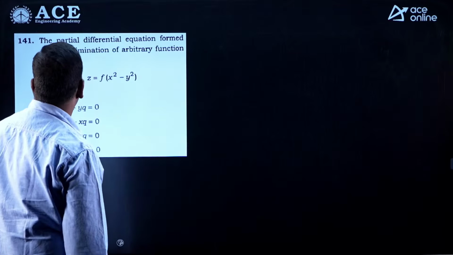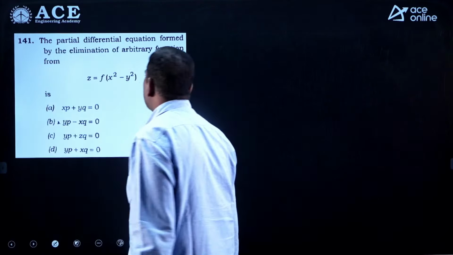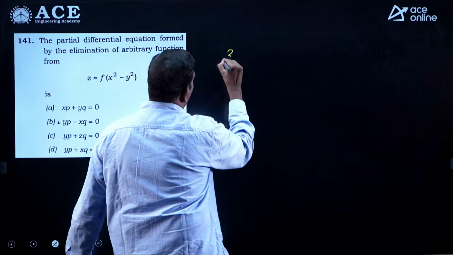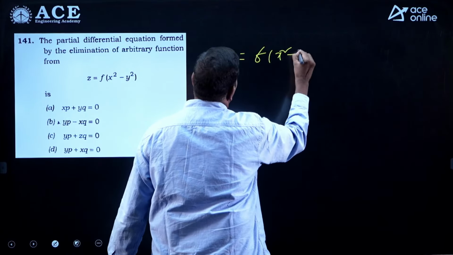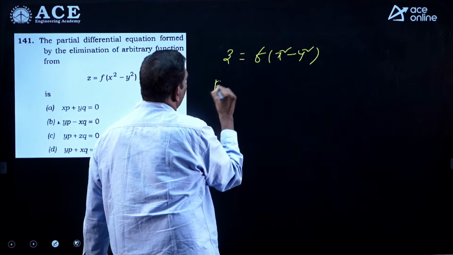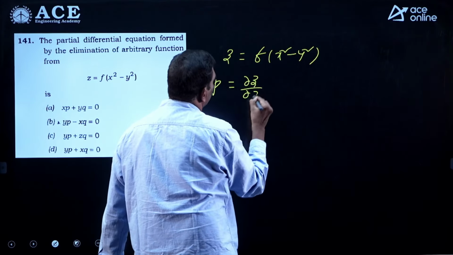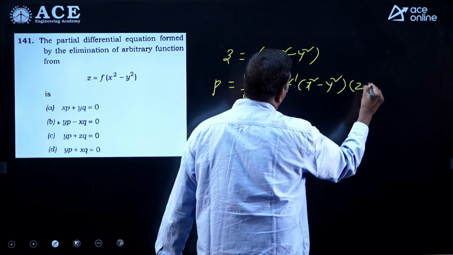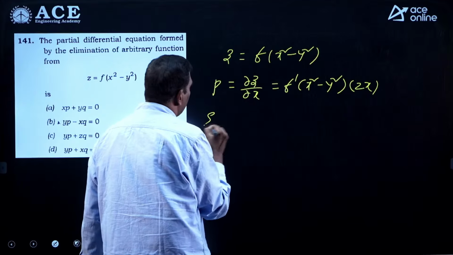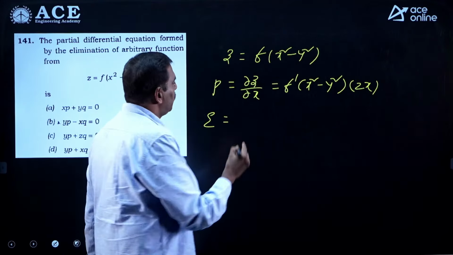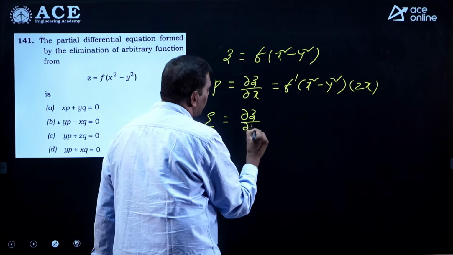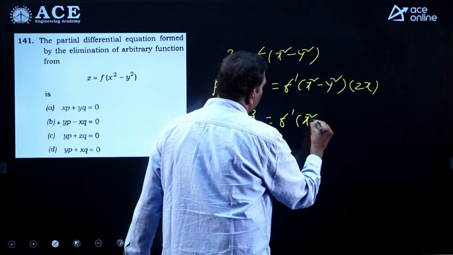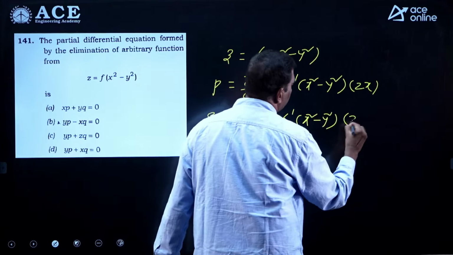Coming to the next problem. The partial differential equation formed by the elimination of an arbitrary function. So for this, z is given as f of x square minus y square. Okay, p is nothing but dou z by dou x. What is it? f dash of x square minus y square, into the derivative of x square, which is 2x with respect to x. In a similar manner, what is q? Q is nothing but dou z by dou y. That is f dash of x square minus y square into 2y.